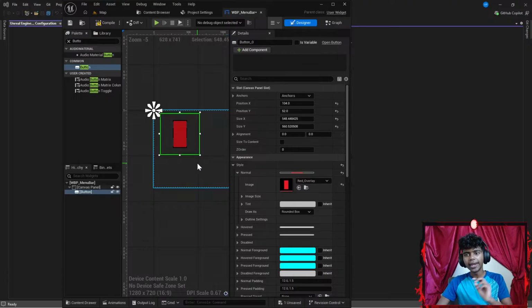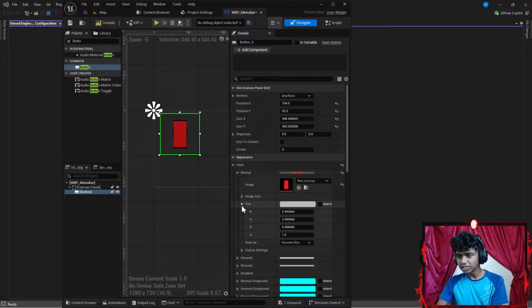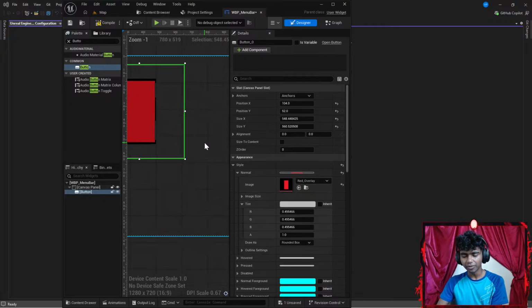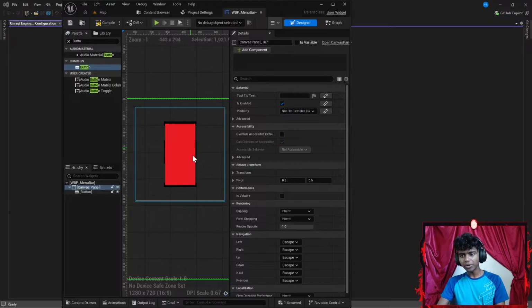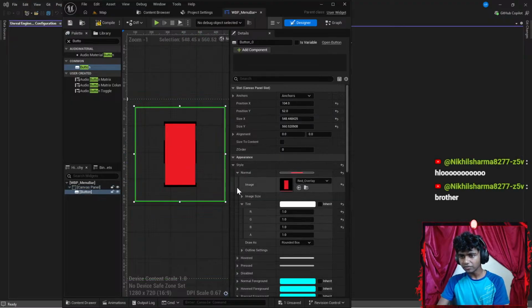There we go. Now I want to set the position of this to be at the position of my camera. So I'm going to go under tint, and you can see how it's a little bit dark right now. I want it to be its original color, so I'm going to change it to 1, 1, and 1. Now it's a bit brighter. And then under, let's click my button real quick.